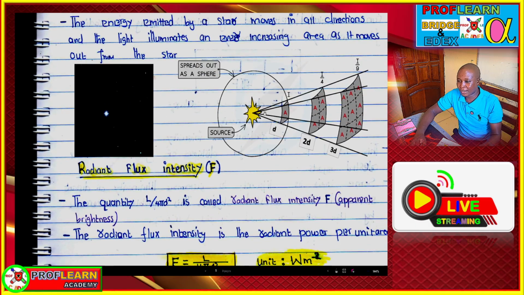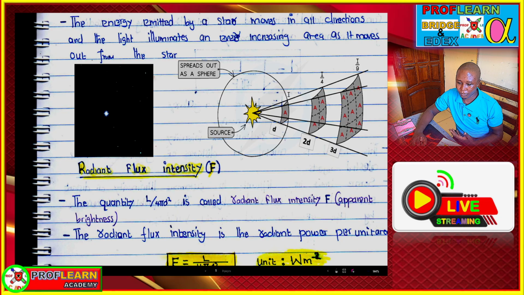So as the distance increases, the radiant flux intensity decreases, and for that reason, as the distance increases, the brightness of a star decreases, right?